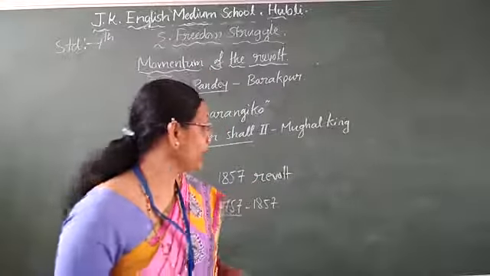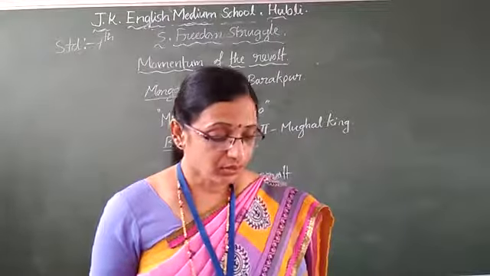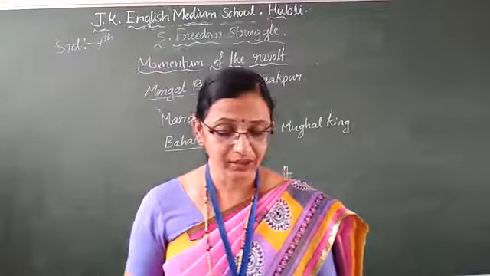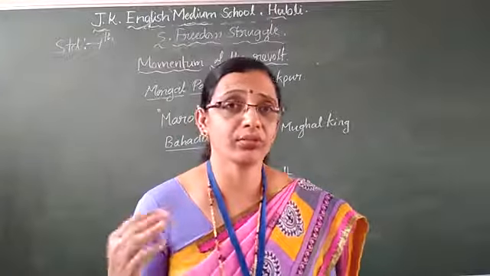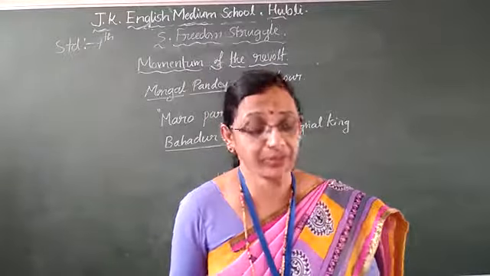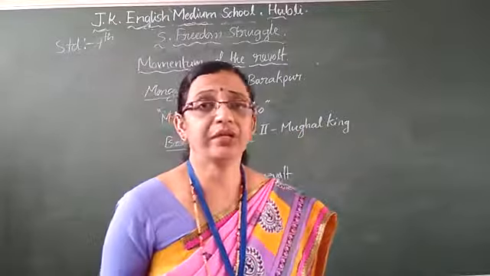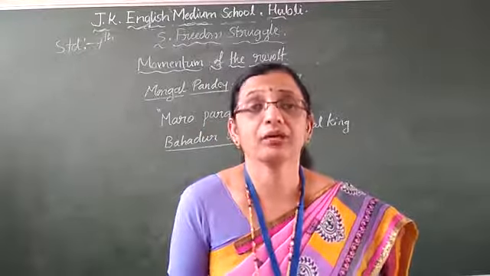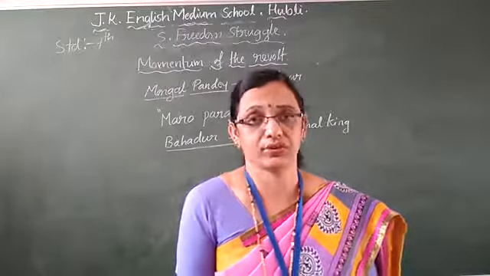But after the 1857 revolt, the British East India Company rule was ended. At that time, Queen Victoria was ruling in Britain. She took over the administration of India. Whatever decision the government in Britain took for India would be applied in India. Like that, they made the administrative system. Then Queen Victoria gave one more important declaration. She asked the British officers not to interfere in the religious matters of Indians.